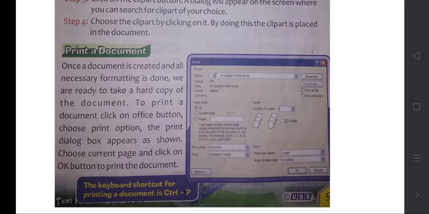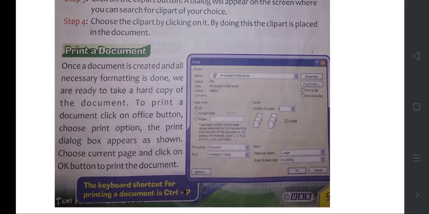Then click on print. Click on current page or pages from this page to that page, options are there. If you select current page, only the current page will be printed, or if you choose from this page to that page, only the desired pages will be printed. This is how we should take a printout. I think we have come to the end of this session.